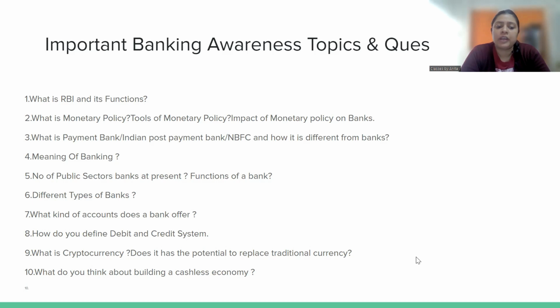Next is, how do you define debit and credit system? What is debit and credit system? You should know this clearly. Next is, what is cryptocurrency? Does it have the potential to replace traditional currency? You should be aware of this question because these are things which are going on currently.